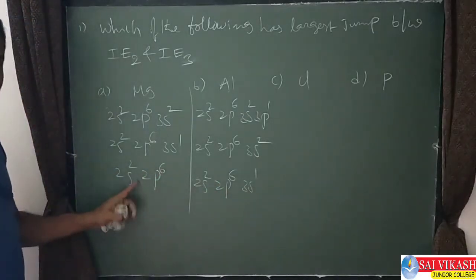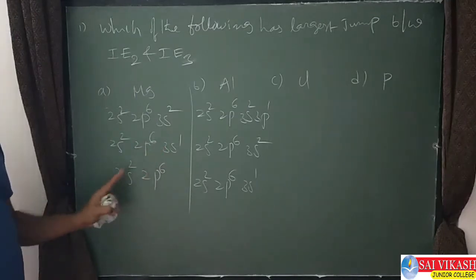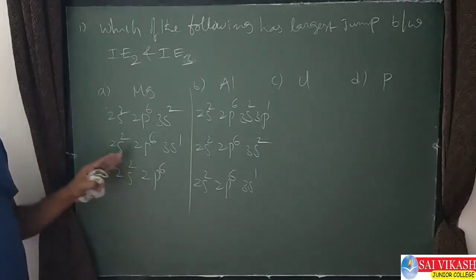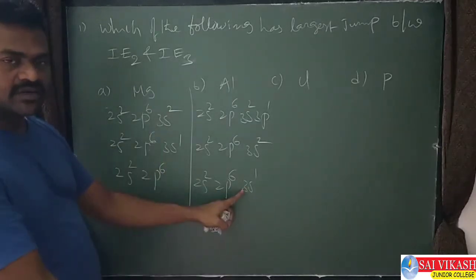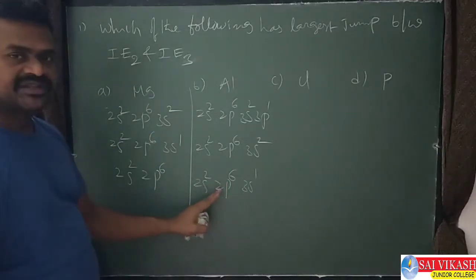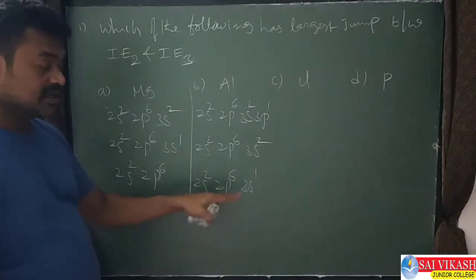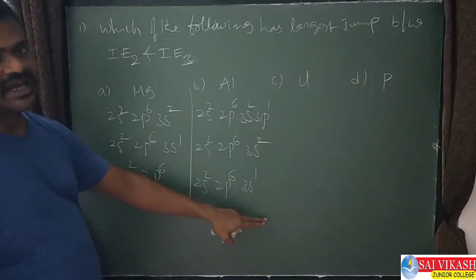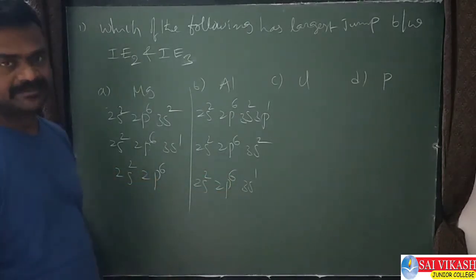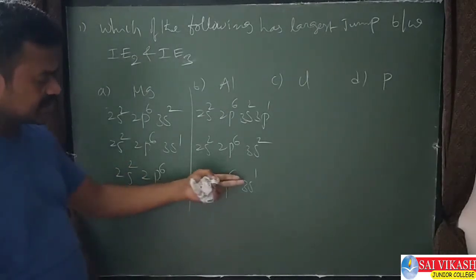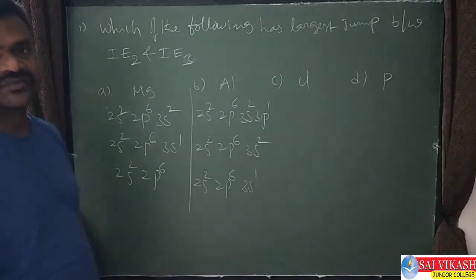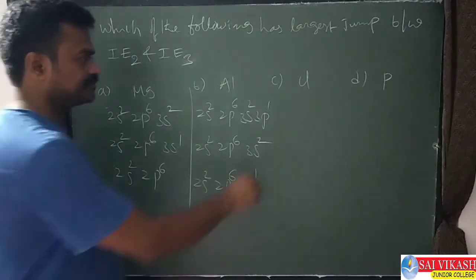But in aluminum, only after removing the third electron does 2s2, 2p6 come. So here the huge difference is between the third and fourth electron, but in magnesium the huge difference is between the second and third electron. So it's not the answer.